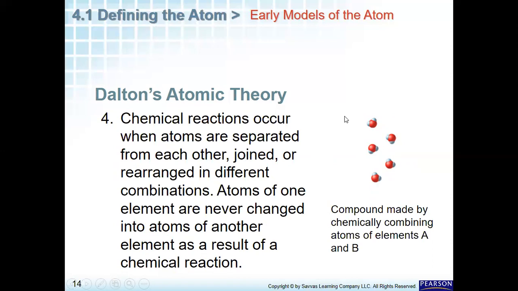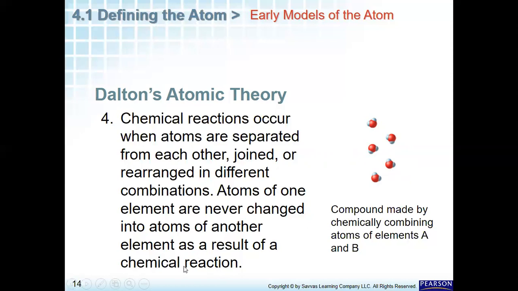Number 4, chemical reactions occur when atoms are separated from each other, joined, or even rearranged in different combinations, and the atoms of one element are never changed into atoms of another element as a result of a chemical reaction.